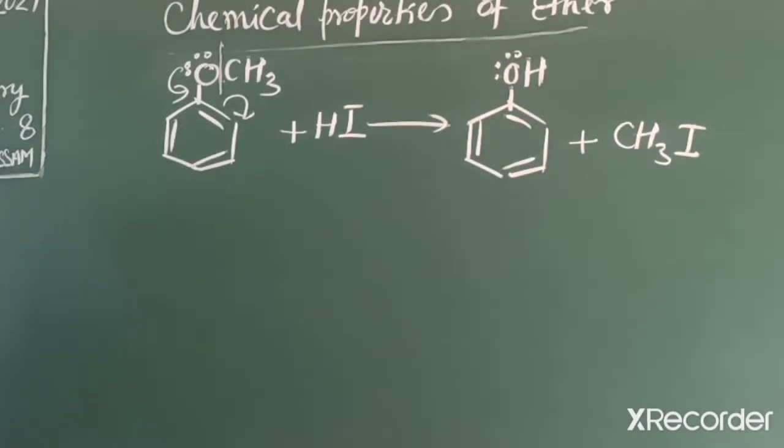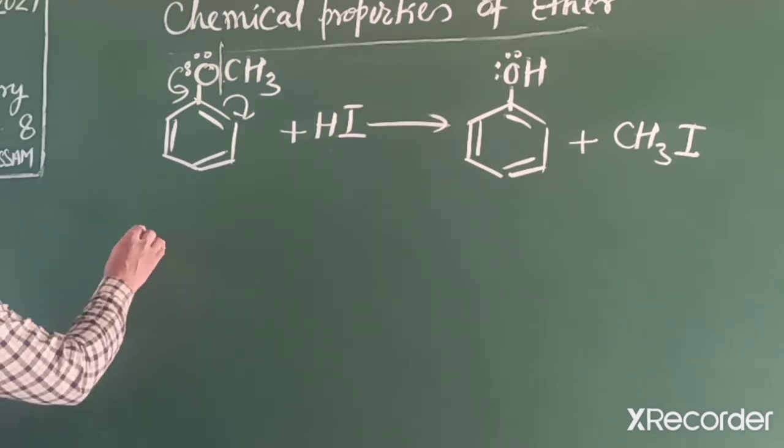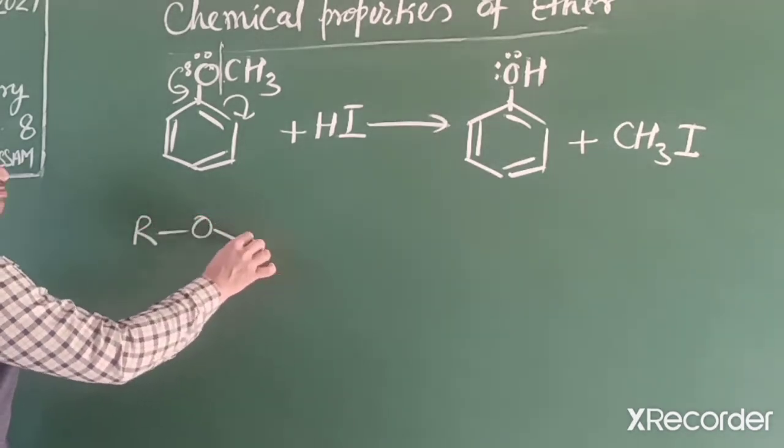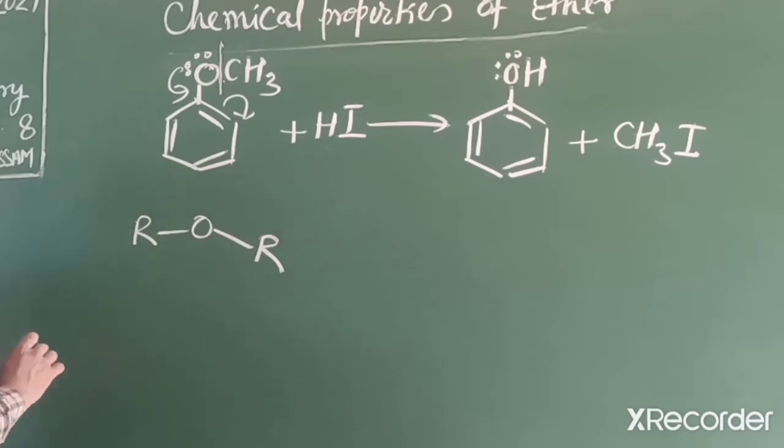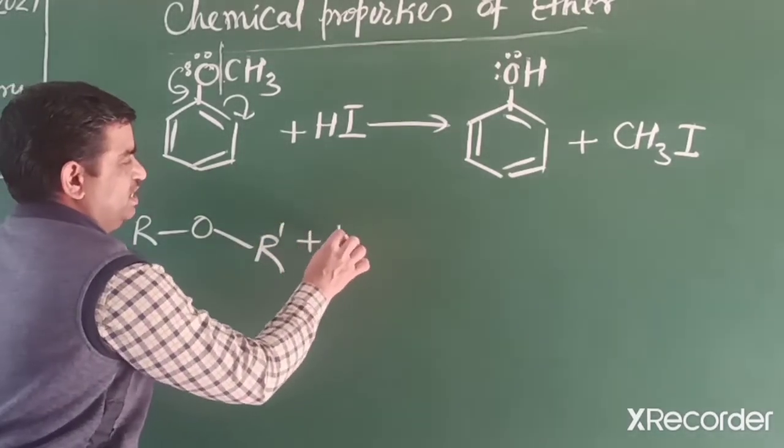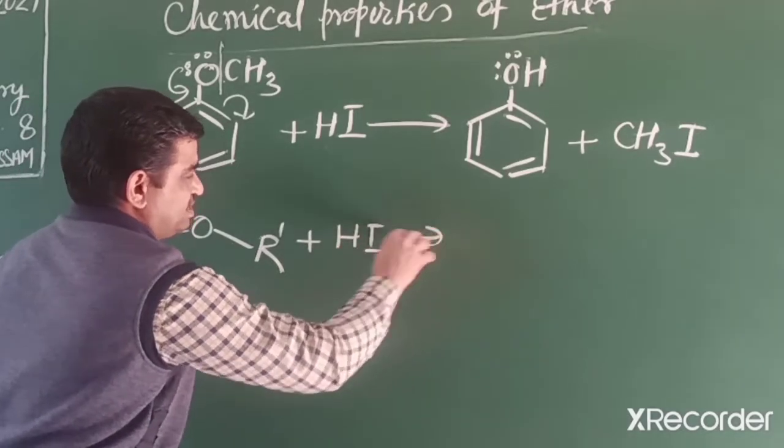So in this way, students, you should remember, if we summarize how an ether bond dissociates: whether both sides are similar or different, the addition of HI depends on their size.